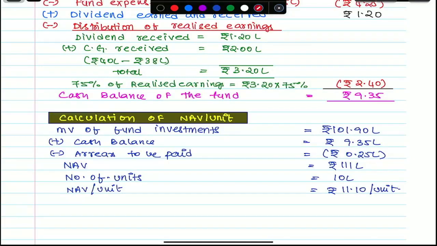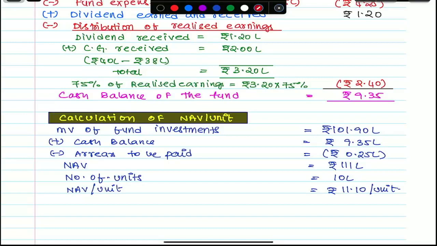Okay, so capital gains is the difference between the cost and the market value, the sale value technically. I purchased at 38 lakh, long back. So for NAV calculation, the 38 lakh is irrelevant. Clear?